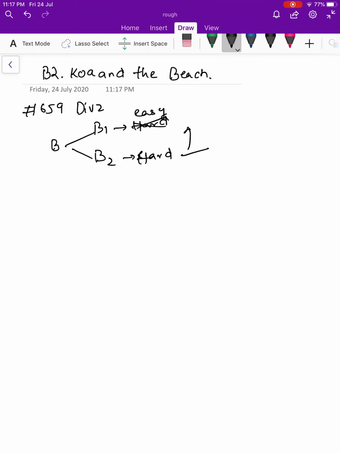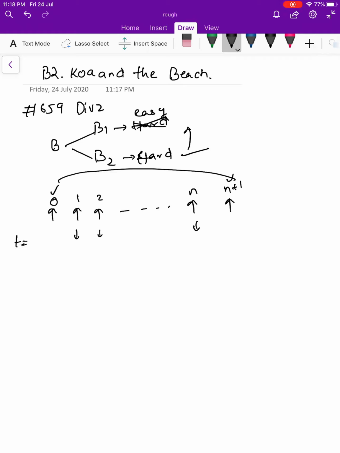So the question is, you have shores from left to right, 0, 1, 2 and so on, n and n plus 1. You are at shore 0 and you have to reach shore n plus 1. The condition is the depth of these shores will change over time. At time 0, the depth will be d_i, represented by array d.